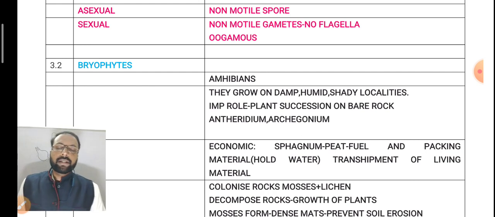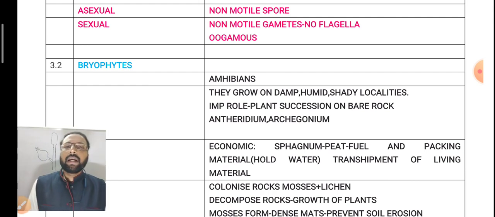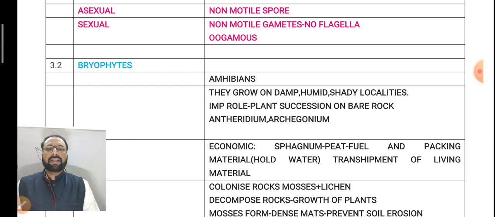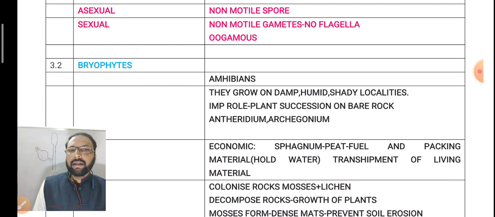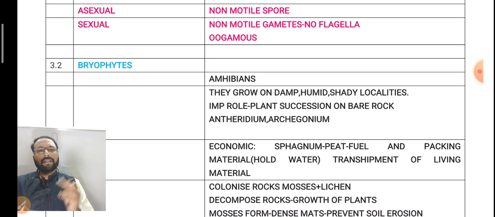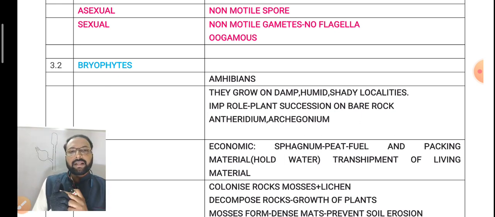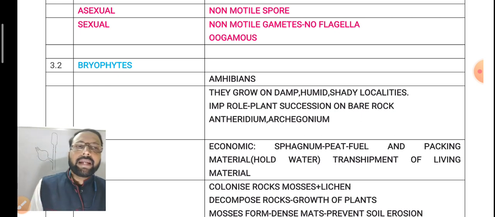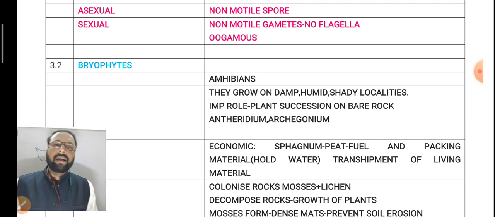Then you go for bryophytes. The bryophytes are the first land plants. First archegonia developed in bryophytes. First embryo formation is seen in bryophytes. So they are the first embryophytes, first archegoniates, first land plants. That is why these are the amphibians of the plant kingdom. Especially they grow in damp, humid, shady localities.